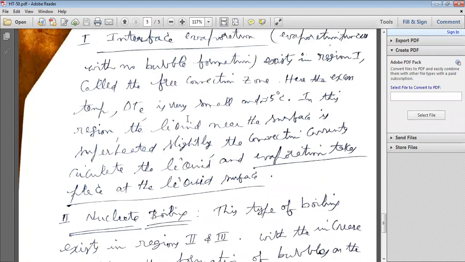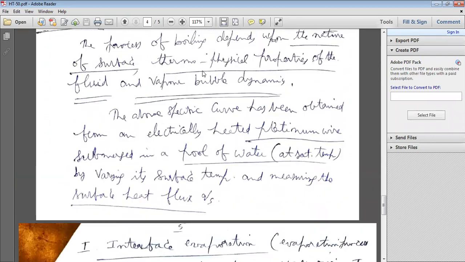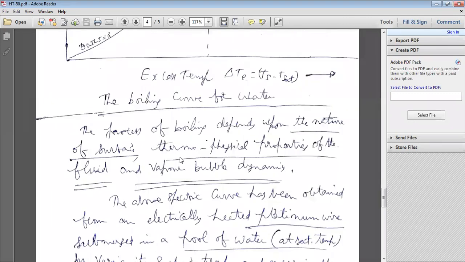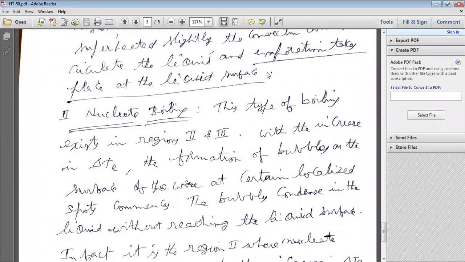Next is nucleate boiling. Nucleate boiling consists of two phases. In one, bubbles condense in the superheated region, and in the other, bubbles rise to the surface. This type of boiling exists in regions 2 and 3. With the increase in delta T excess, the formation of bubbles on the surface of the wire at certain localized spots commences.